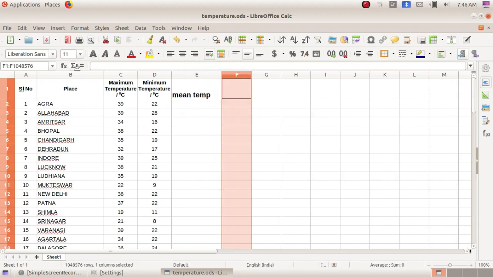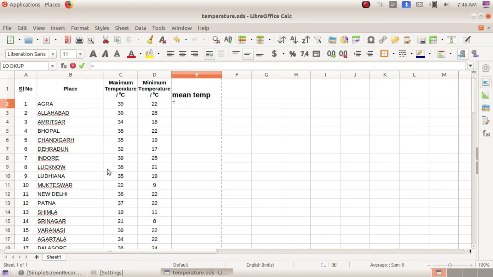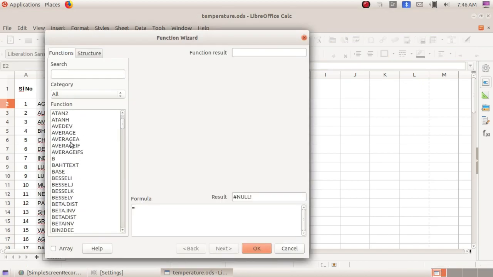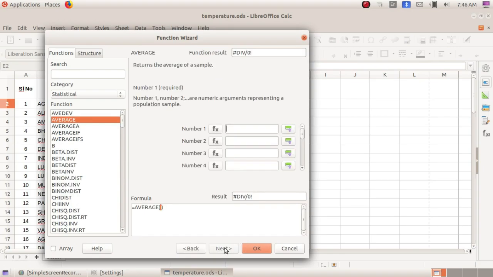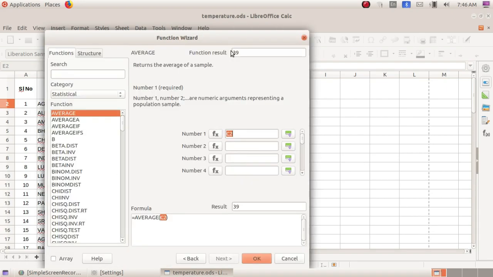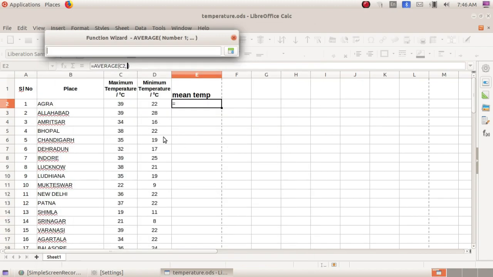Just click equal to, and go to function wizard, select average and click next. Here you will get the values. The first number you have to select is the maximum temperature. The second value is the minimum temperature.